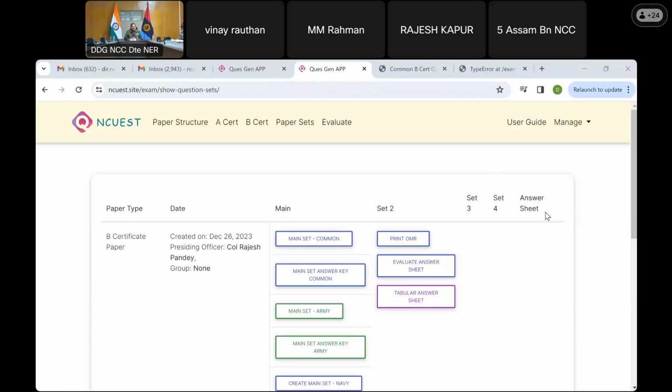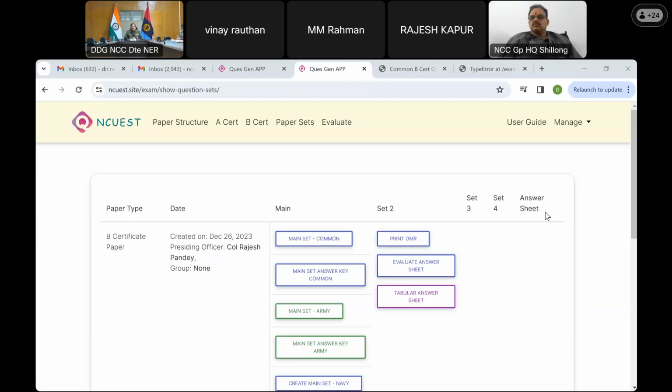Okay, sir. So that means all 4 sets will practically have the same set of questions, only reshuffled. That is what a set means, no? A set of paper should have the same questions, but not in the same order. If you change the question, then the difficulty will change. Then somebody will say, I got a difficult question, I got an easy question. Questions remain the same. The purpose is so that there is no cheating. My question number 10 should not be my neighbor's question number 10, on the left, right, front, or rear. That is the idea. Right, sir.